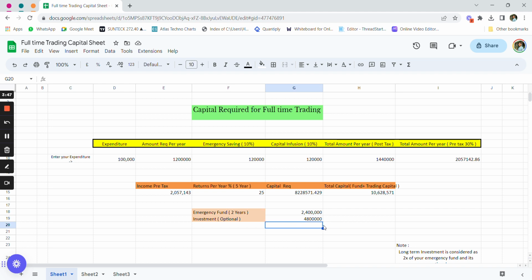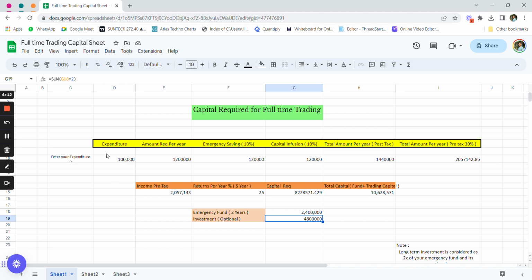And the other thing apart from this is you should also have an investment of around two times the emergency fund at least, and that is 48 lakh rupees. That is optional before you start your full-time trading. But I would suggest the more income streams you have, the lesser the pressure you will have once you start your trading journey as a full-time trading career.